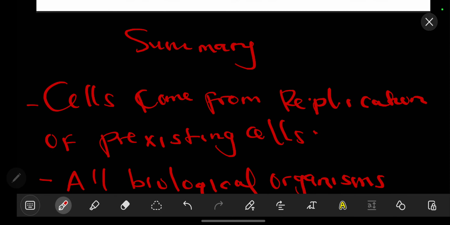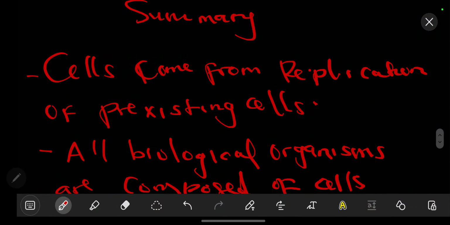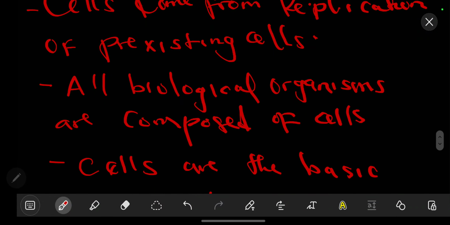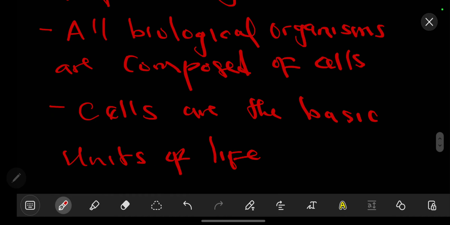To summarize, cell theory simply talks about cells coming from the replication of pre-existing cells. Cells also make up all biological organisms, and finally cells are the basic building blocks of life itself.